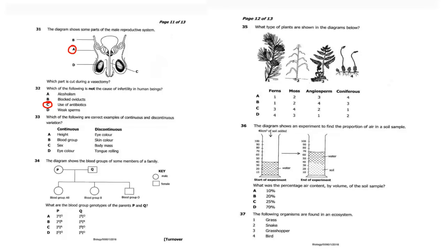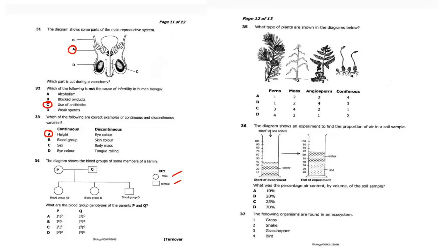Then question 33: which of the following are correct examples of continuous and discontinuous variation? For continuous variation, we have height, and discontinuous, eye color. So the answer is A for 33. Let us look at 34. The diagram shows a group of some members of a family. As you can see, what are the blood genotypes of the parents, P and Q? So let us look at the key, male, female.